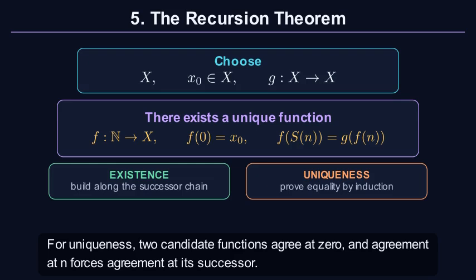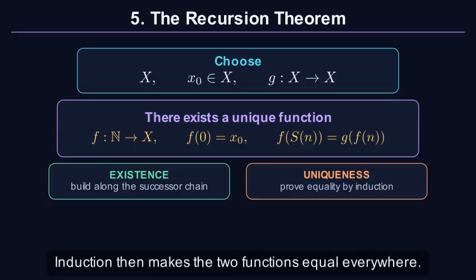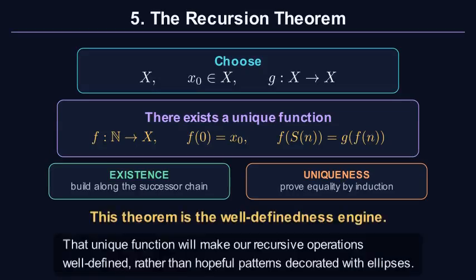For uniqueness, two candidate functions agree at 0, and agreement at n forces agreement at its successor. Induction then makes the two functions equal everywhere. That unique function will make our recursive operations well defined, rather than hopeful patterns decorated with ellipses.